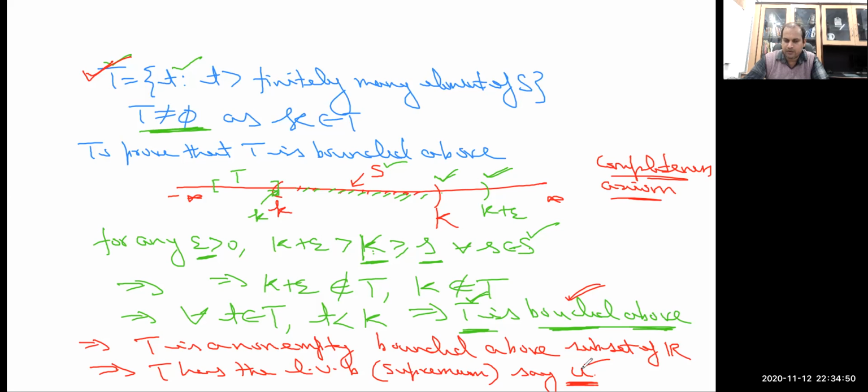So in the next part, what we are going to do is prove that u is the limit point of the set. u is a real number, the least upper bound, and it is a limit point, but remember that u is a limit point of the set T, not S. So to prove that u is a limit point of the set S,